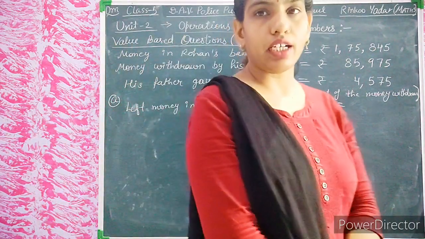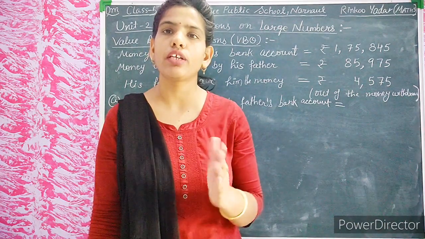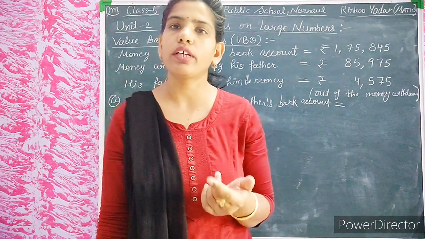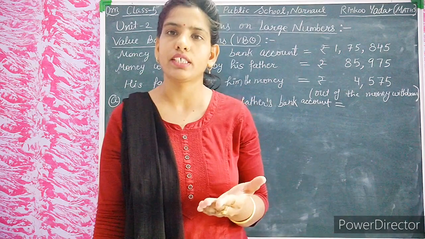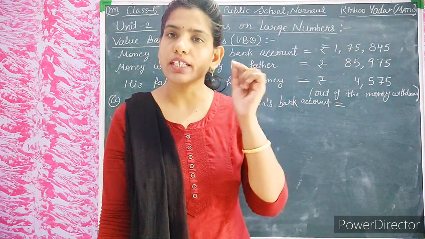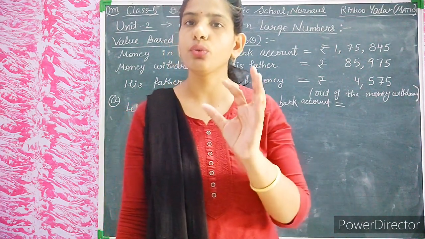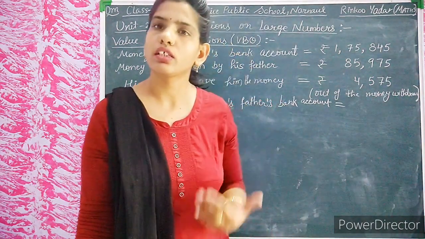Firstly, students, read the story again, one more time or two more times if you can't understand it. First understand and remember the things in mind before solving the questions.